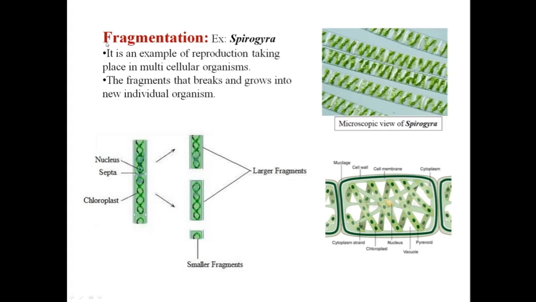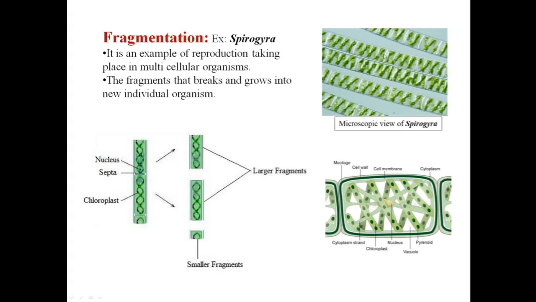To study asexual reproduction in further detail, let us see the different modes of asexual reproduction. The first mode of asexual reproduction that we are studying is fragmentation. Students, you must know what fragmentation is. Fragmentation is the process of breaking down things into pieces. The example that we use to study fragmentation is Spirogyra. Spirogyra is a green algae.